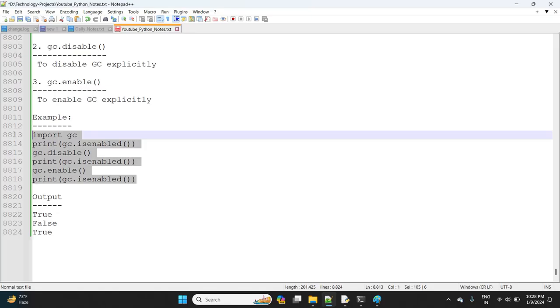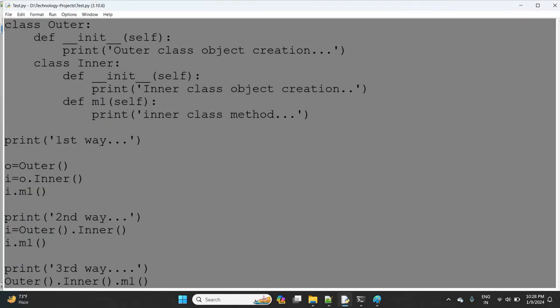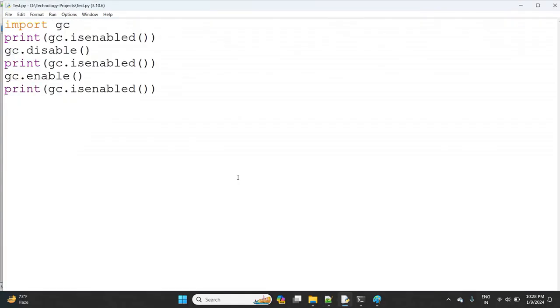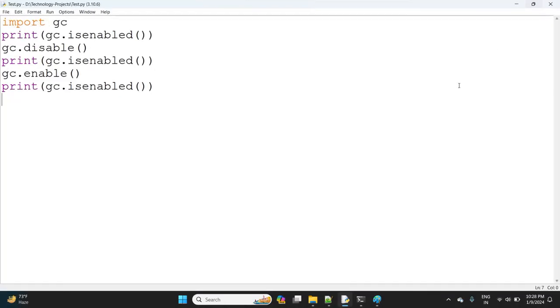Now observe here. First I'm asking whether GC is enabled or not. If it is enabled, I'm making it disabled.